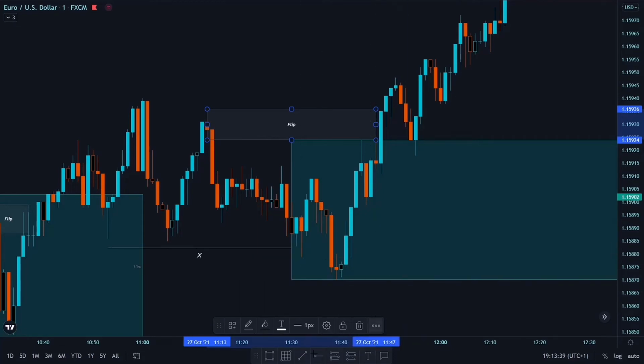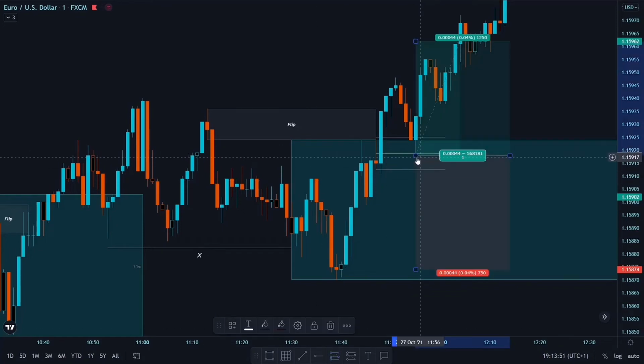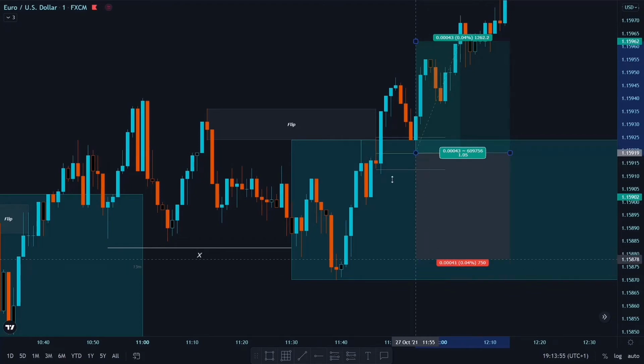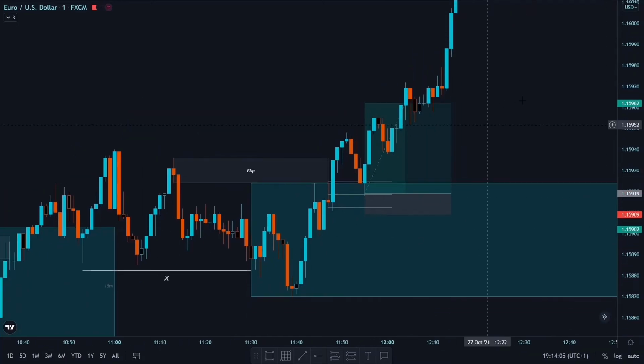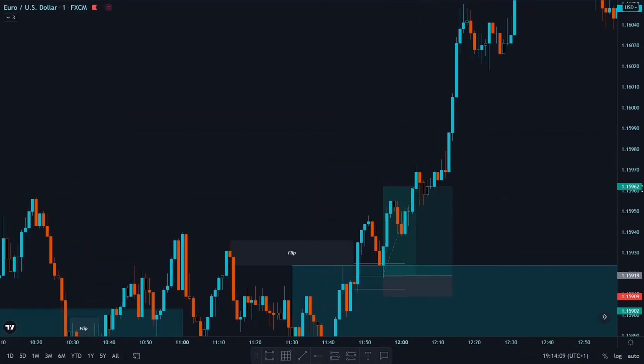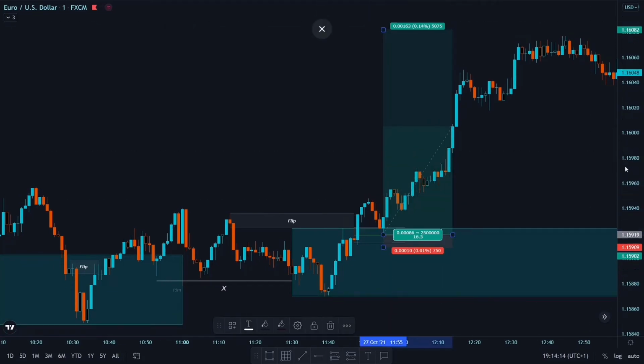Then I took this red candle, I marked this candle and placed my buy limit here. So we have a stop loss of 1 pip and I target my 15-minute supply zone. So in this trade we banged.